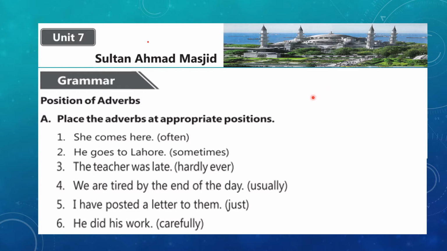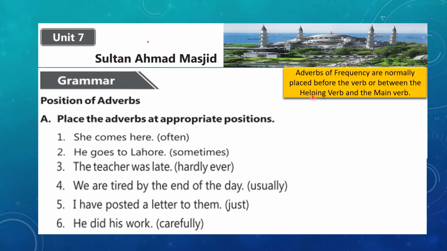Now let's have a look at rule number 1. Adverbs of frequency are normally placed before the verb or between the helping verb and the main verb. If you look at sentence number 1 of this exercise, she comes here. The adverb that is given is often, and because it's an adverb of frequency, according to this rule number 1, the correct place of this adverb is she often comes here, before the main verb.